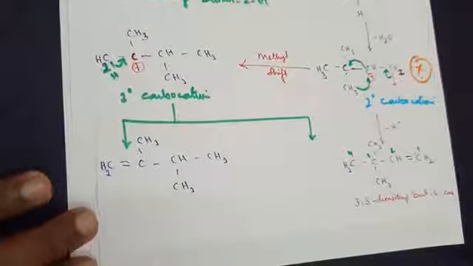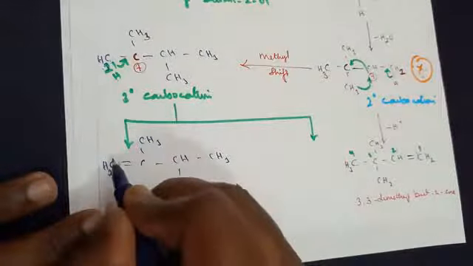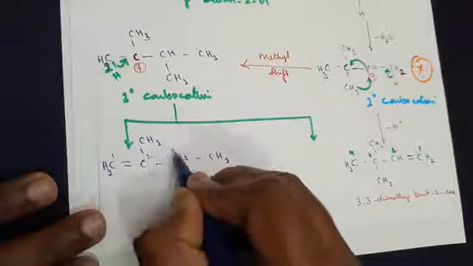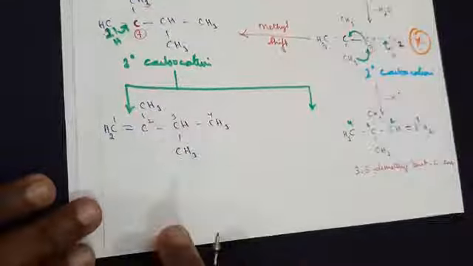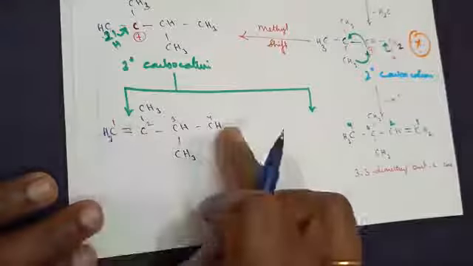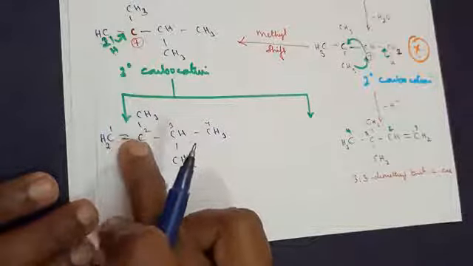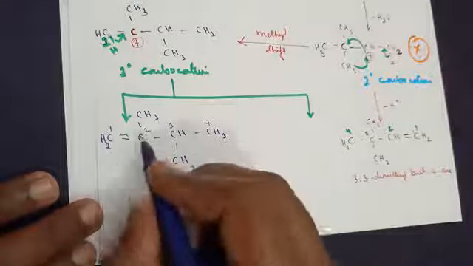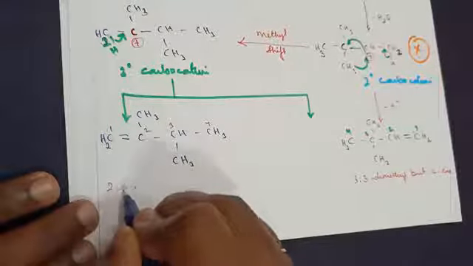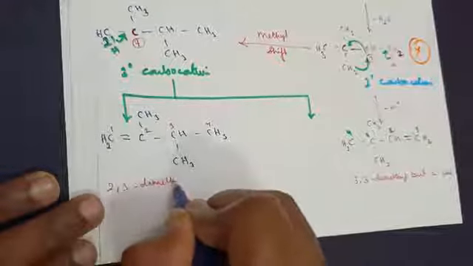Now let's write down the name for it. You should get the lower number: 1, 2, 3, 4. So which carbons do we have here? 4 carbons are there, so it has something to do with butane. Now after the first carbon, the double bond is there. So we will go for 2,3-dimethyl.